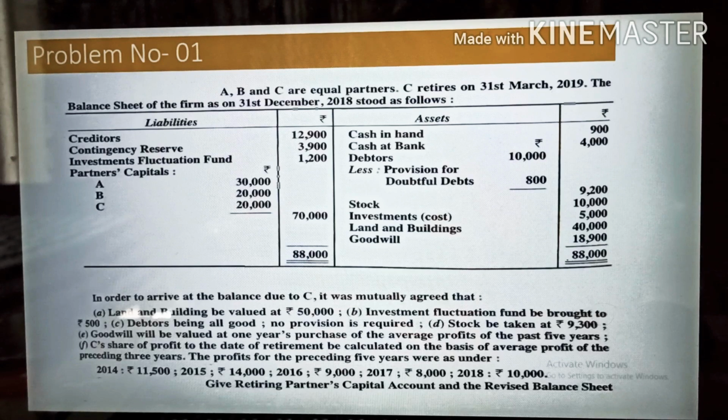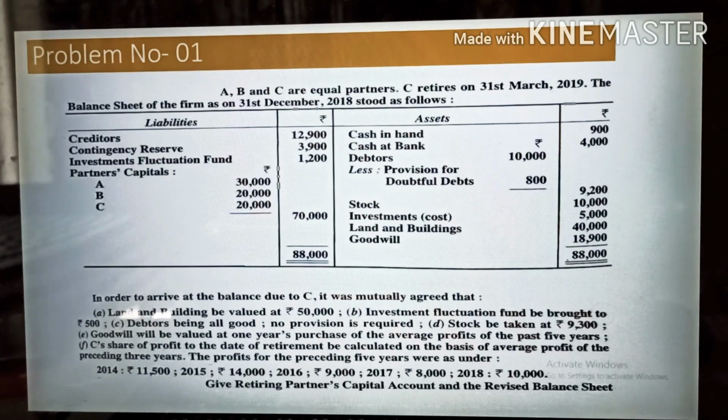Let's say we have one question: A, B, C are equal partners and C retires on 31st March 2019. The balance sheet of the firm as on 31st December 2018 stood as follows. It is given here: creditors, contingency reserve, investment fluctuation fund, partners' capitals, and cash in hand, cash at bank, debtors less provision, stock, investment, land and building, and goodwill as well.